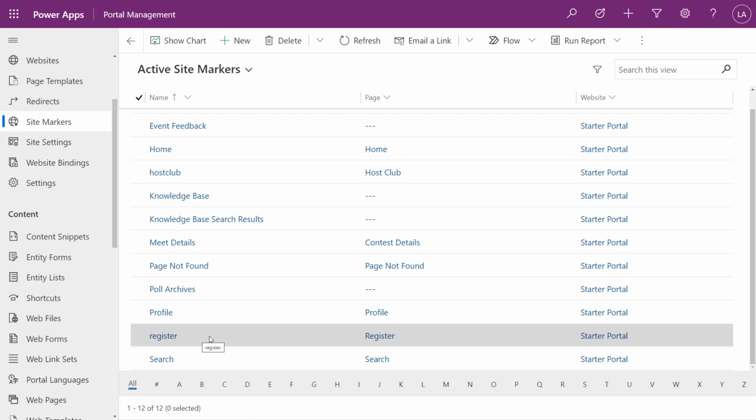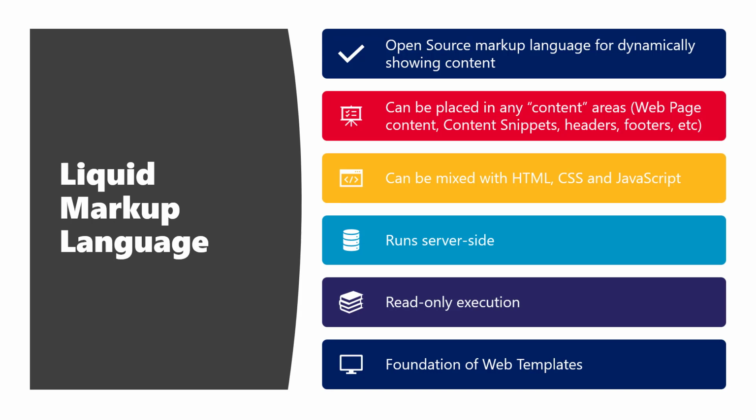Now let's quickly take a look at Liquid. When we talk about Liquid markup language, what it is, it's an open source markup language. It's meant to dynamically show content. And what we can do with Liquid is place it in any content area. We did already take a look at content snippets. We could place Liquid in those content snippet areas. We can mix this with HTML, CSS, and JavaScript, so we can begin to hide and show.